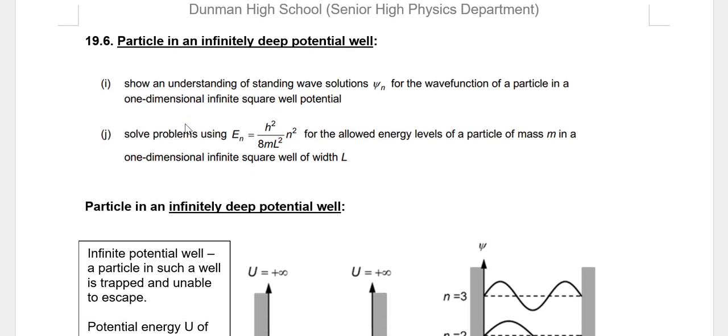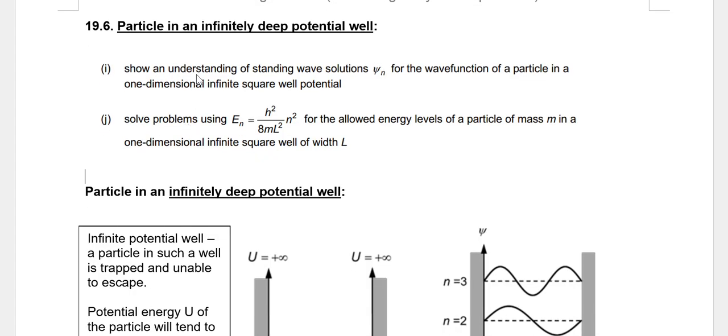Particle in an infinitely deep potential well. Okay, this part is very theoretical. You're supposed to show an understanding of the standing wave solution psi n for the wave function of a particle in a one-dimensional infinite square well potential. Solve problems using En equals h squared over 8 m L squared times n squared. Luckily this is given in your formula sheet, so you don't have to memorize, but I'll show you how to derive it later, for the allowed energy levels of a particle of mass m in a one-dimensional infinite square well of width L.